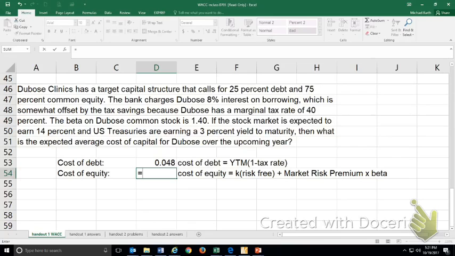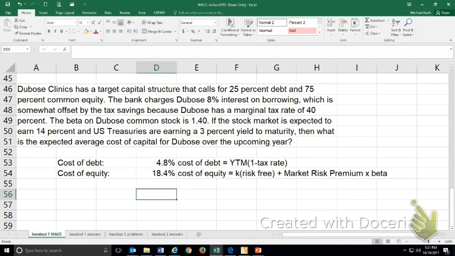Okay, so for our friends here at Dubose, if the stock market is earning 14% and treasuries are yielding 3%, the risk-free rate is the 3%, and then the market risk premium would be the 14% minus the 3%. That's the 11% total market return over and above the 3% risk-free rate. And now we take the market risk premium for the average share of stock, multiply it by the beta for Dubose, and now I've got an estimate of the cost of equity.